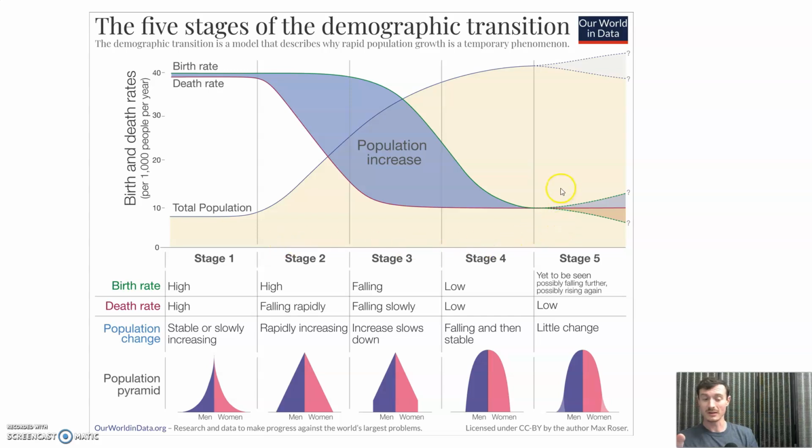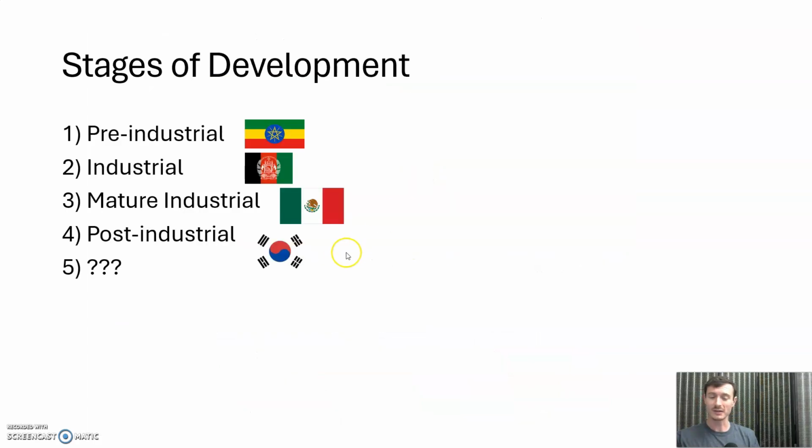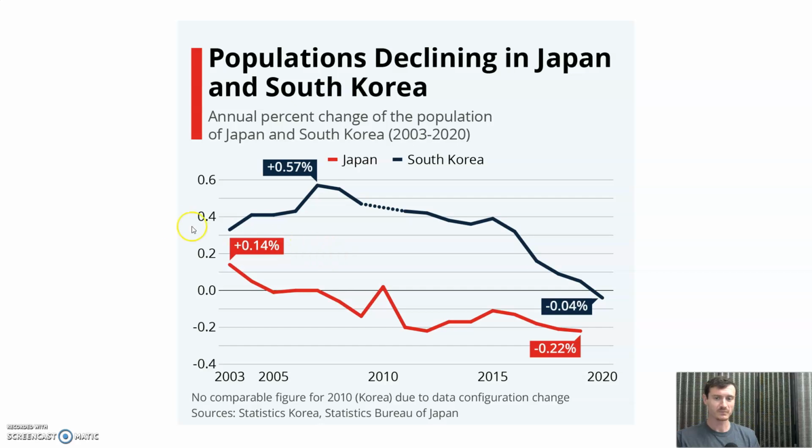Post-industrial and beyond, you might look at countries like South Korea or Japan. We're starting to run into the opposite problem of what Malthus was talking about. These countries are having really serious issues because their population is on the decline.